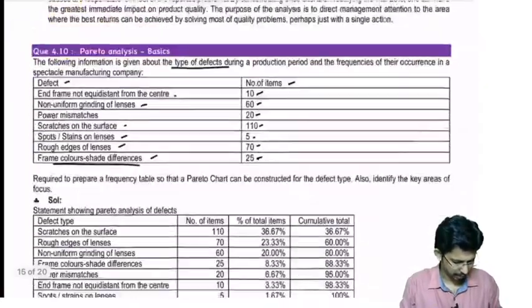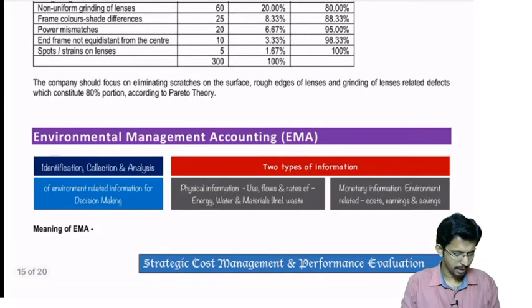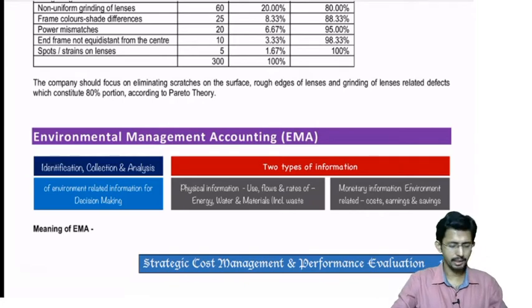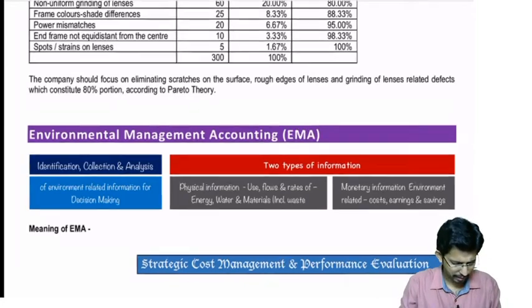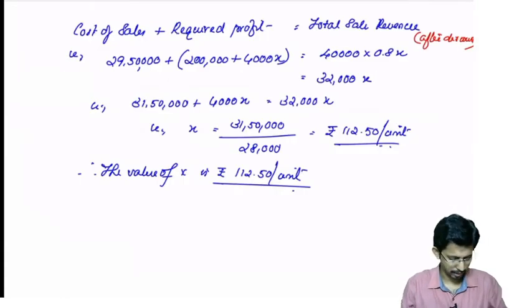I will do one thing, we will just start up with the concept of environmental management accounting. I will just explain the concept. What do you mean by this EMA, and to what extent is it relevant for your exams? I will give you just a briefing. Then after that we will stop for the day, maybe after half an hour or more.